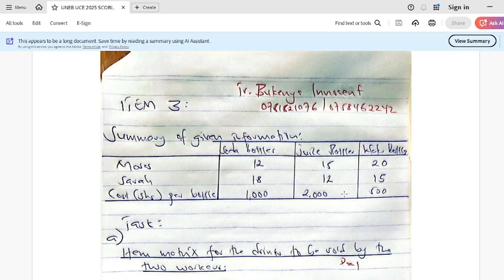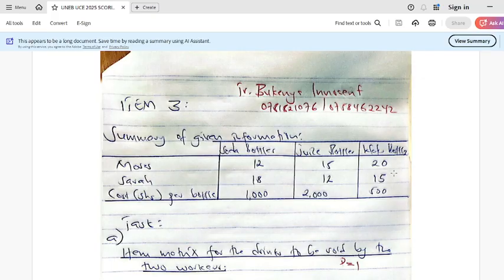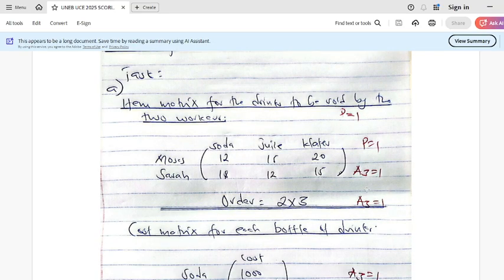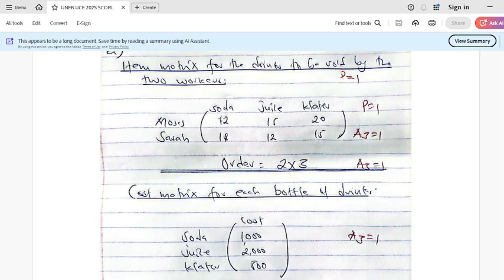Then let's begin the task. Now, having come up with this table, any kind of matrix you want, you can easily get from there. But without a table, you make a lot of errors. But after collecting information in a table, you can come up with any kind of matrix you want. Part A. So we are saying item matrix for the drinks to be sold by the 2 workers. So item matrix, in other words, I'm not going to talk about prices here, but in this case now, I'm going to be giving only things related with what?